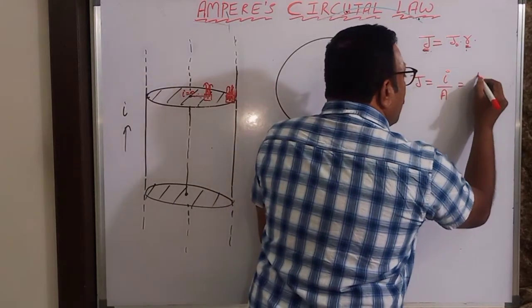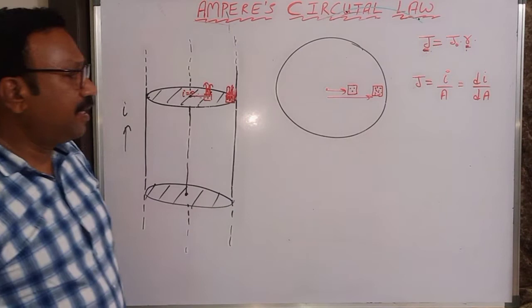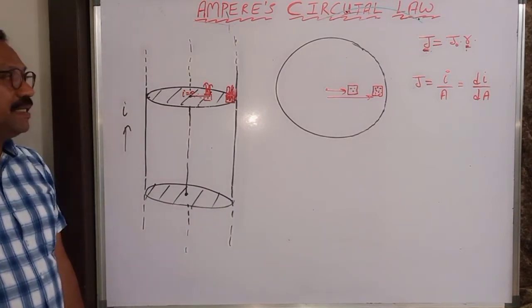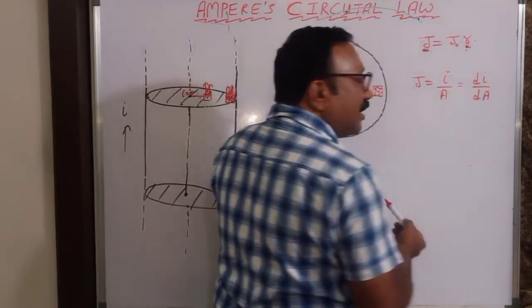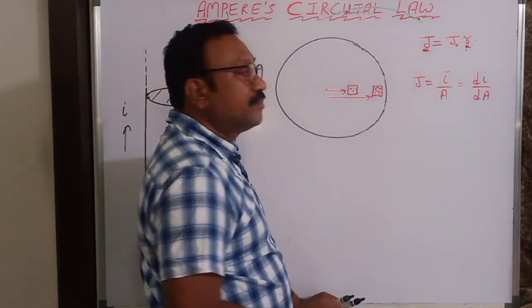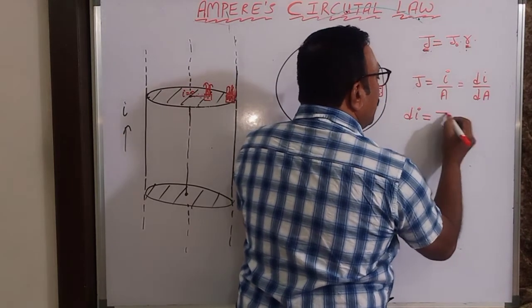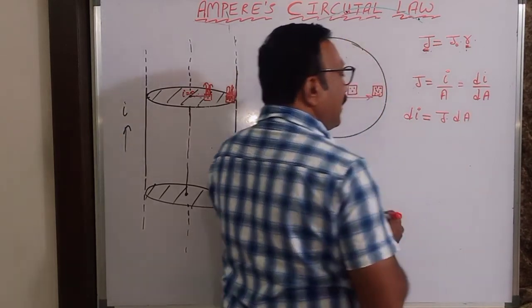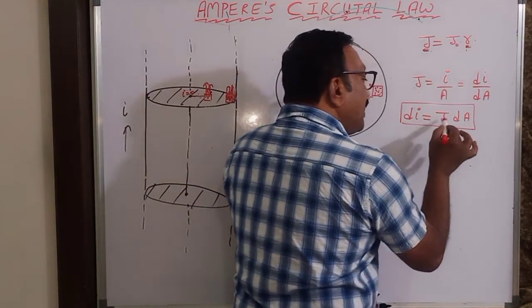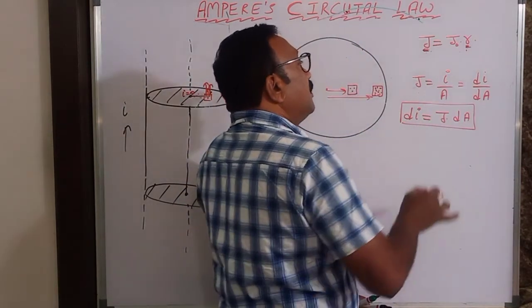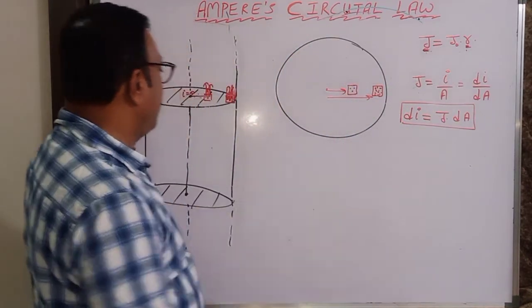Because I have to use integration, I can write this as di by dA also. Current density. And this current density is varying. It is not constant. So from this equation, what is di now? di is equal to J into dA. And this J is a variable, given by J naught r. So this is the situation now.